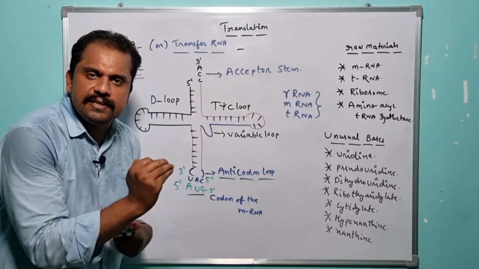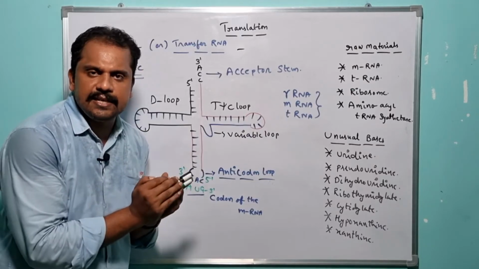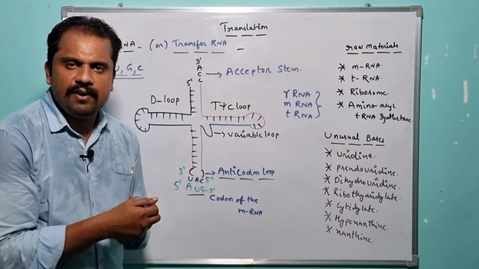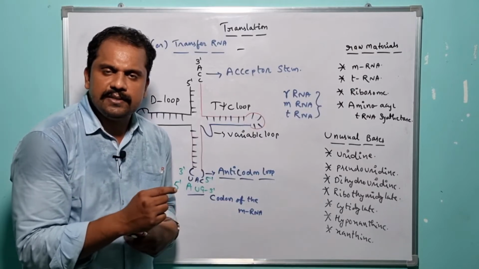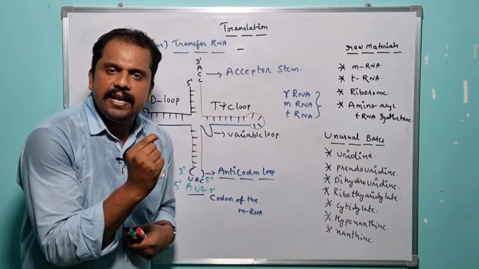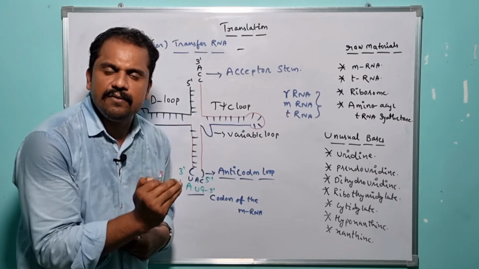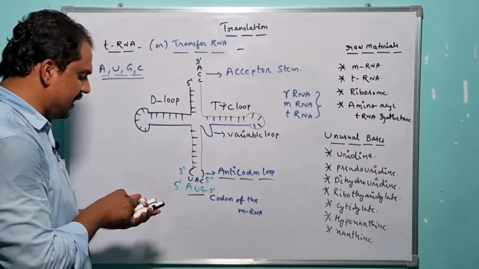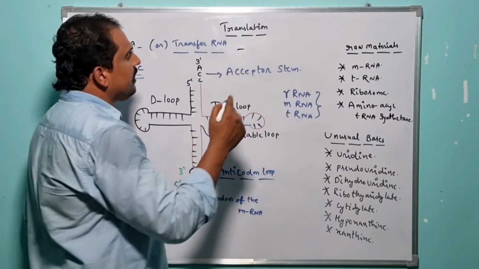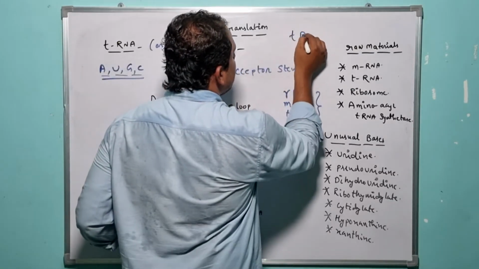After the successful synthesis of the tRNA during transcription by taking advantage of an enzyme known as RNA polymerase 3, the specific tRNA undergoes a specialized event, and that is nothing but tRNA processing. Let me write it here. tRNA processing.